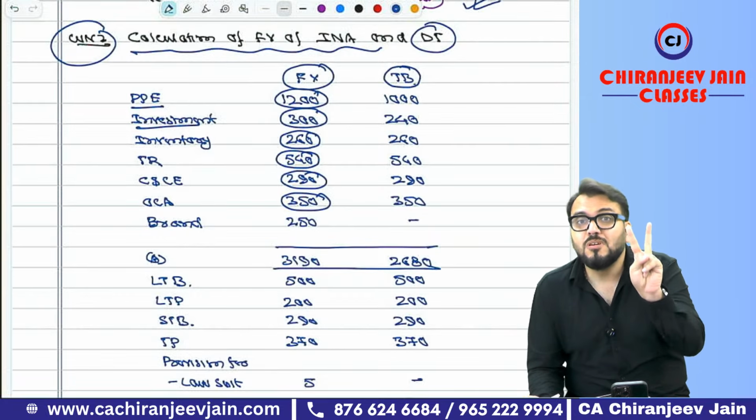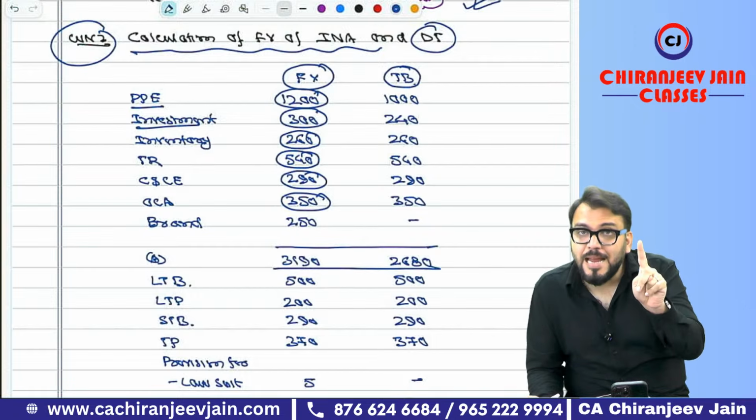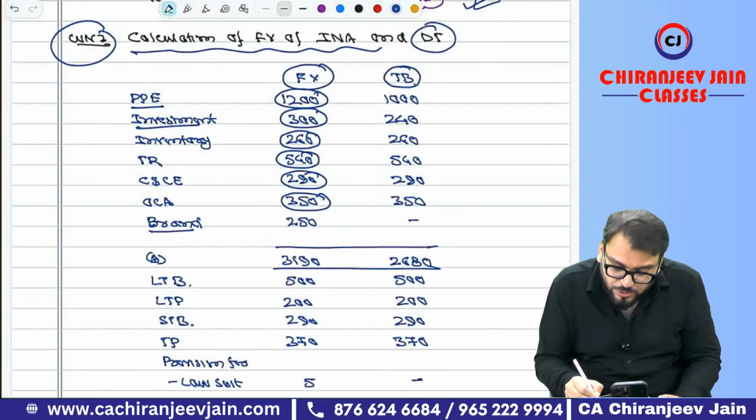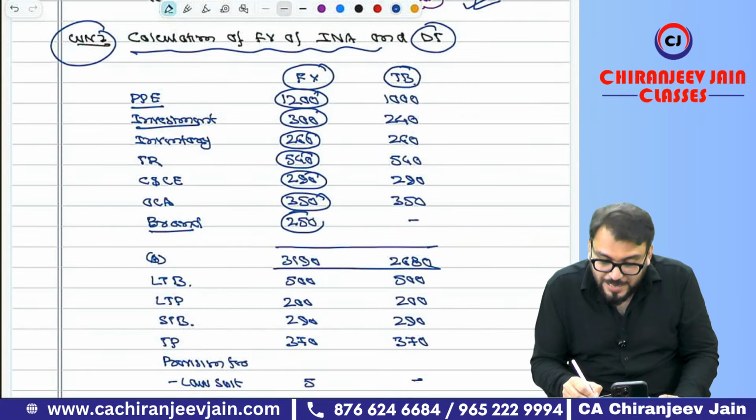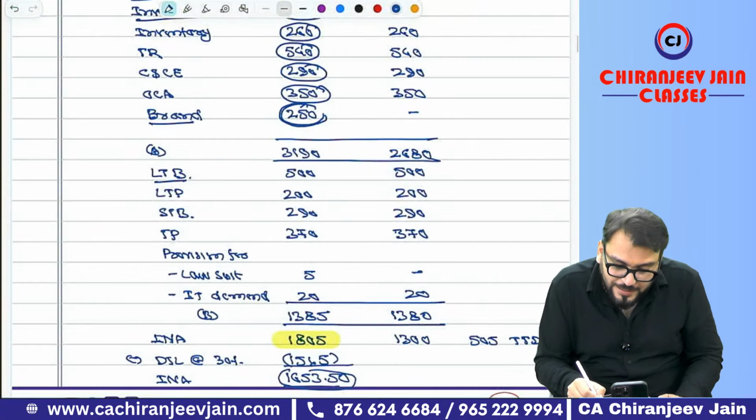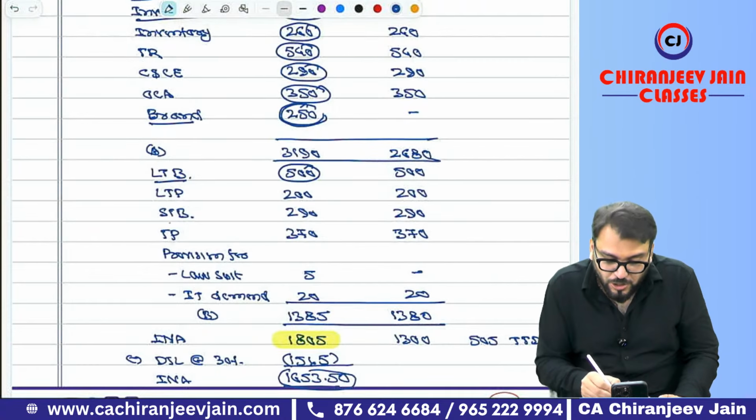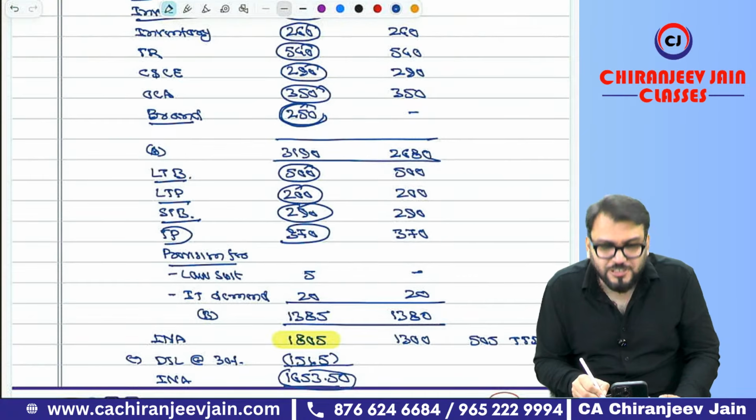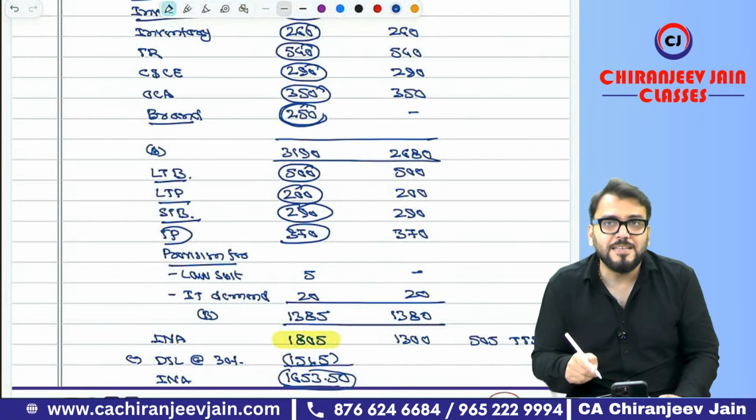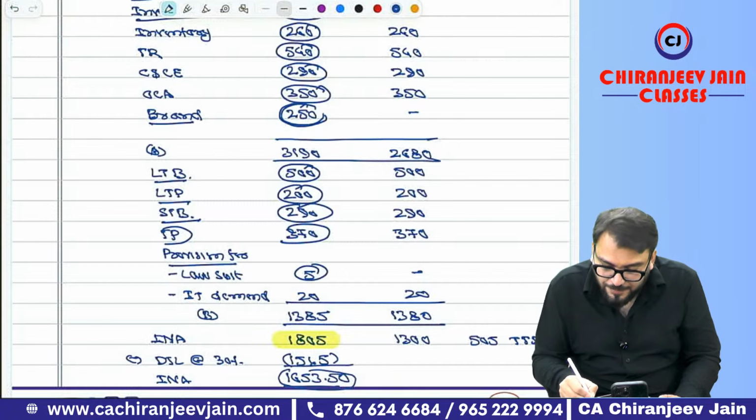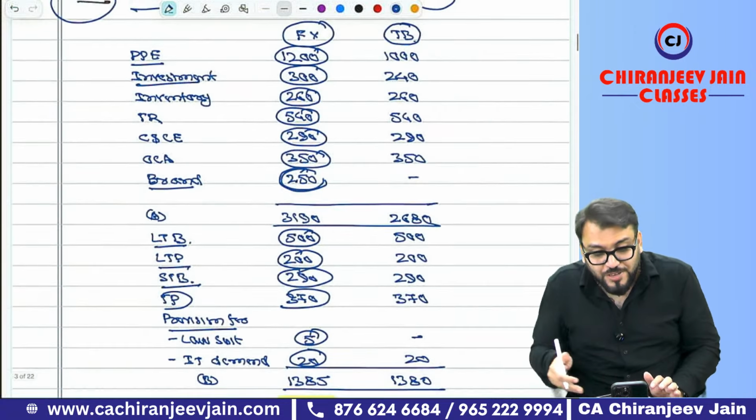So there are two items, an asset and a liability: one is brand, one is provision. Be careful about that. The brand fair value is given as 250 lakh. Yes, sir. Then for long-term borrowing, we take the carrying amount because fair value is not given. Same for long-term provision, short-term borrowing, then trade payable. The provision for lawsuit and provision for income tax demand will be taken at fair value, that is 5 and 20 lakh. Understood? So you can write down the fair value.